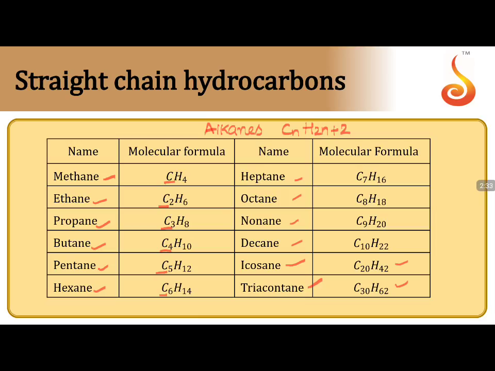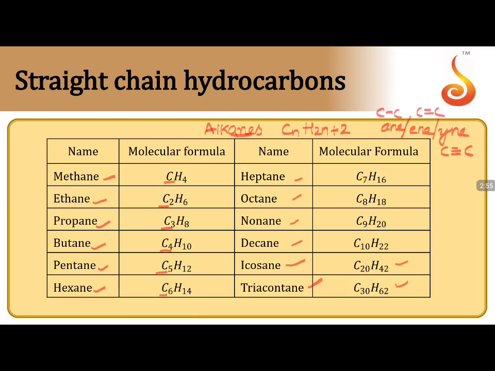The terminology changes in the last three letters: ane, ene, yne. Yne indicates a triple bond presence, ene indicates double bond presence, and ane indicates all carbons having single bonds. Already we have discussed this in the last lecture.